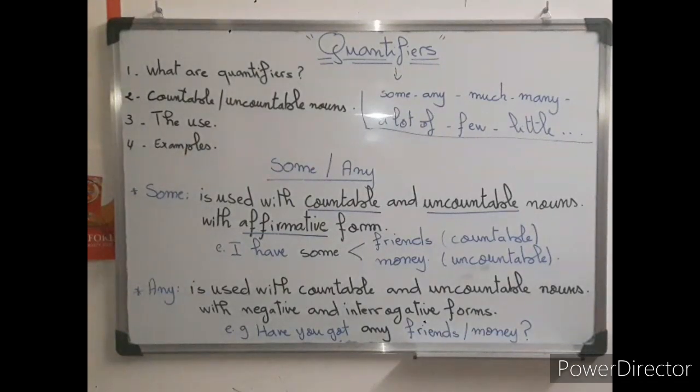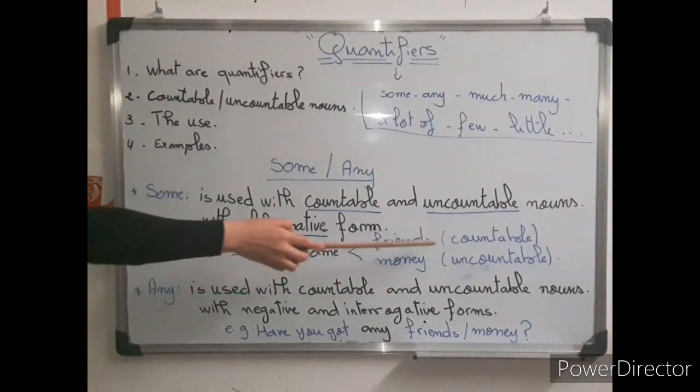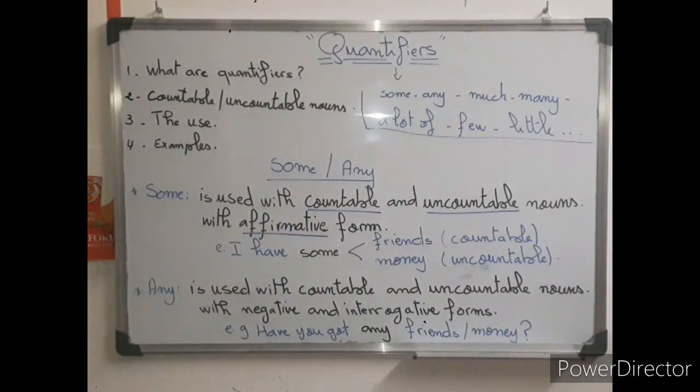Let's see the example. I have some friends. Friends is a countable noun. One friend, two friends. And I have some money. Money, we said before, is an uncountable noun. So I can't count it.